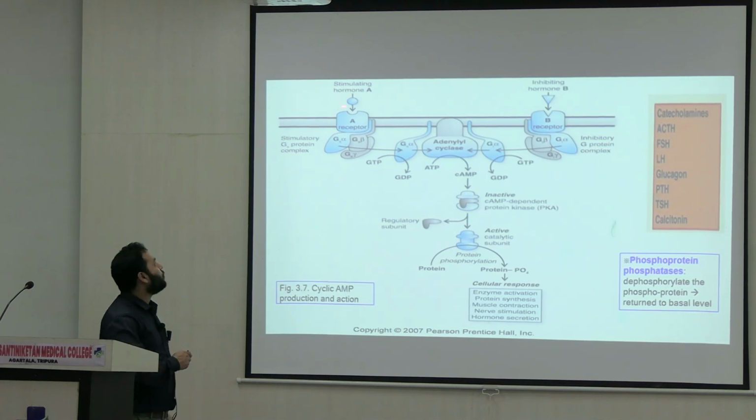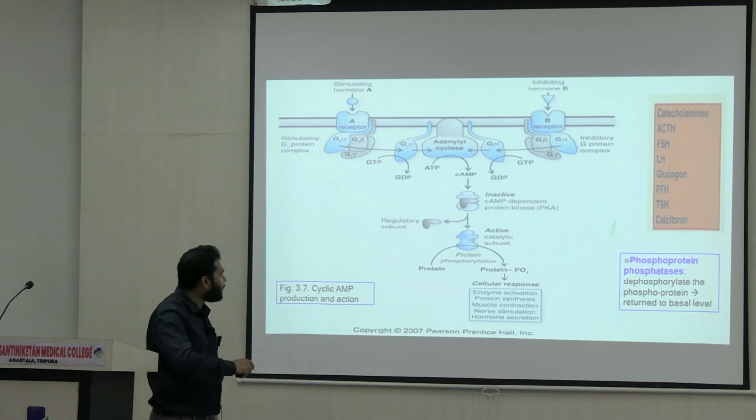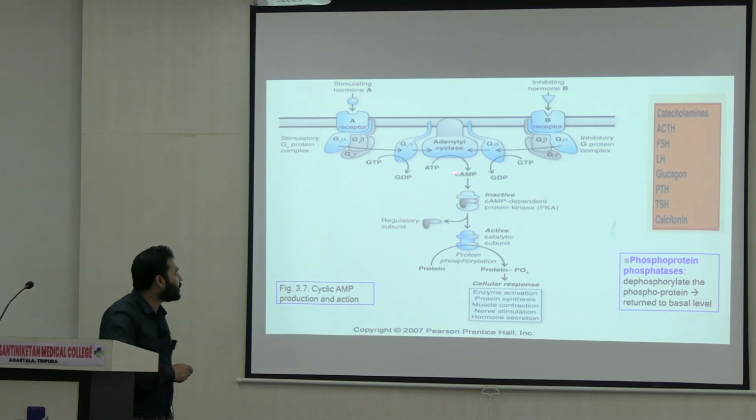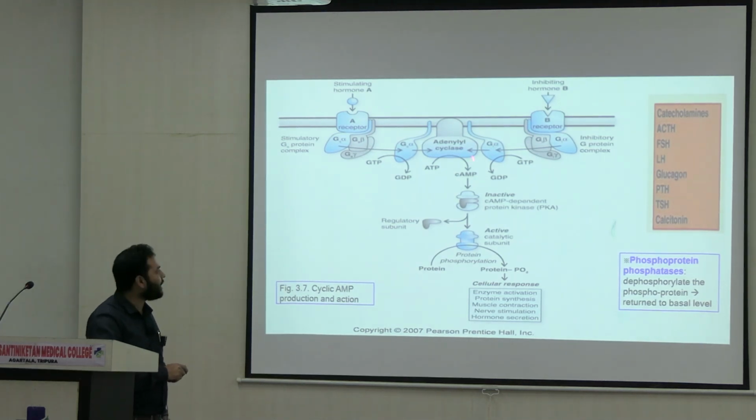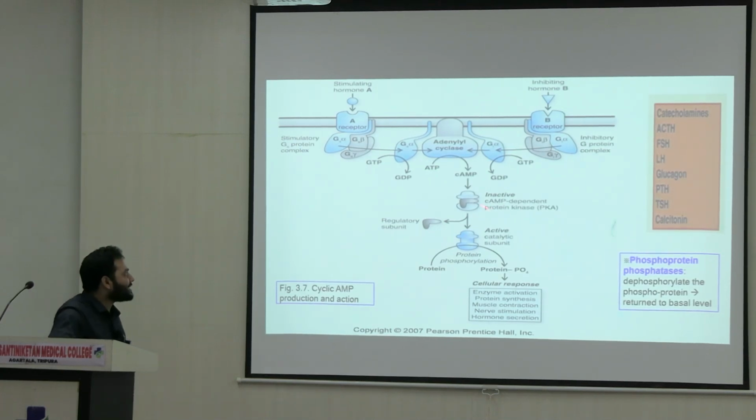So here, the mode of action of both hormones is almost the same. You can see the generation of cyclic AMP like the previous one, and they activate the cascade of reactions. Here, the cascade of reactions means the involvement of protein kinase A. After the conversion of ATP to cyclic AMP, it activates some other inactive enzymes.